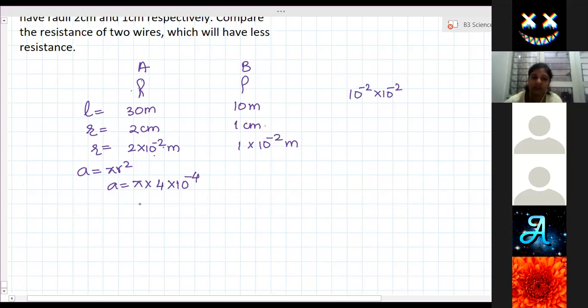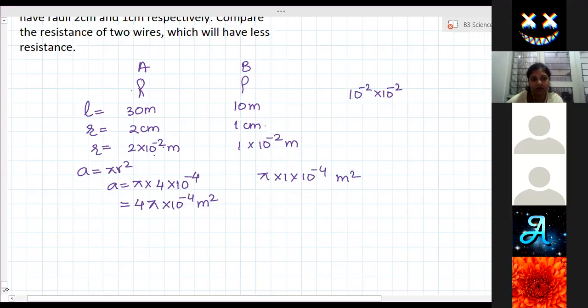10 to the power minus 4. So the area is 4 pi into 10 to the power minus 4 meters square for the first. Second, B is pi into 1 square, which is 1 into pi into 10 to the power minus 4 meters square. So these are the areas.